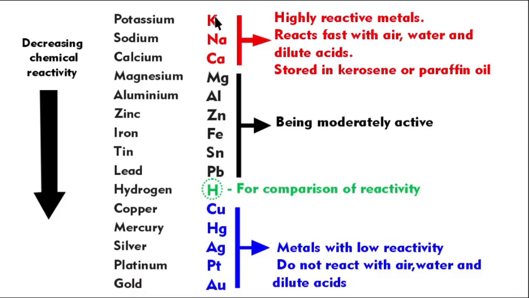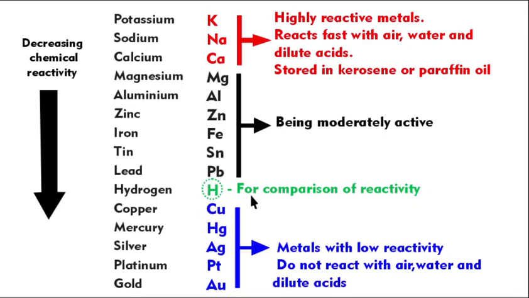You should remember the descending order of this reactivity series. Potassium, sodium, calcium are highly reactive elements. They react fast with air, water, and dilute acids. That is why they are stored in kerosene or paraffin oil, because of their high reactivity. Magnesium, aluminium, zinc, iron, Sn meaning tin, Pb meaning lead, are moderately active elements.